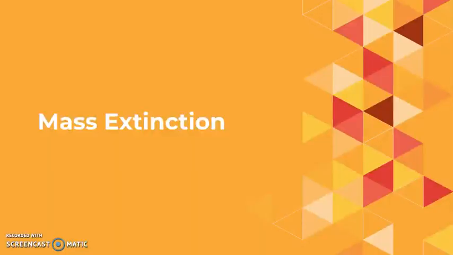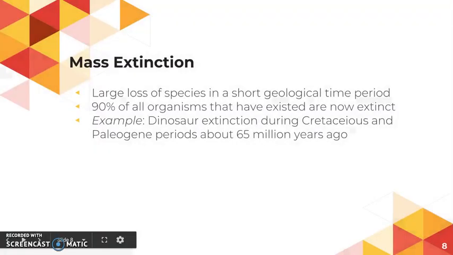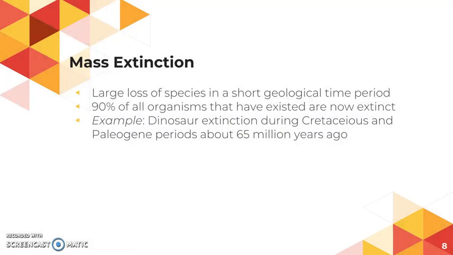That's very different from what we refer to as mass extinction, when lots of species go extinct at one particular time. This is a large loss of species, usually in a short geological time period. When we say a short geological time period, we mean not just a year or two, but usually decades or even centuries. That's lots of years in our lifespan, but in terms of Earth's lifespan, very few years.